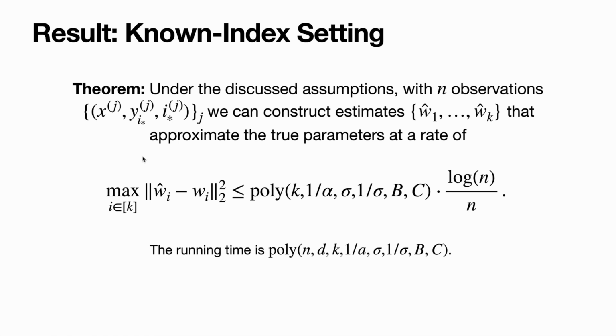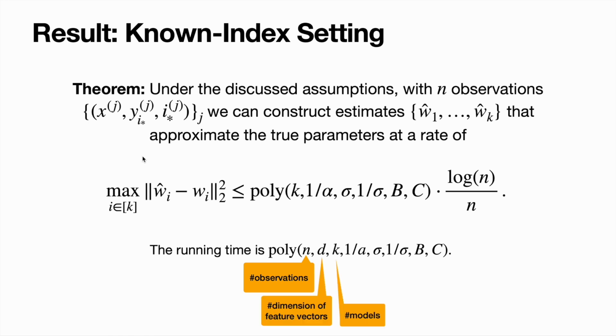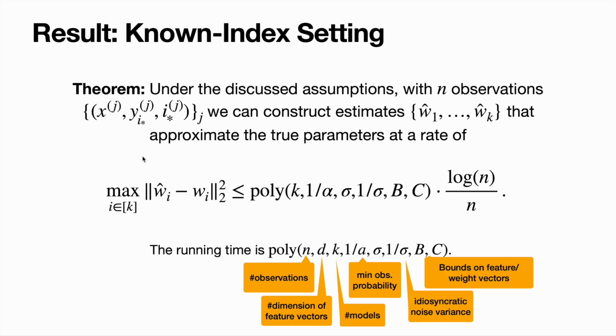So under the discussed assumptions, now with n observations, we can construct estimates w1 through wk hat that approximate the true parameters at, again, a rate of log n over n, but with a polynomial dependence on the number of models, the survival probability, the noise variance, and the assumed bounds on both the feature and weight norms. And the running time, again, is polynomial in the number of observations, the dimension of the feature vectors, the number of potential outcomes, the survival probability, the noise variance, and the assumed bounds on feature and weight vectors.